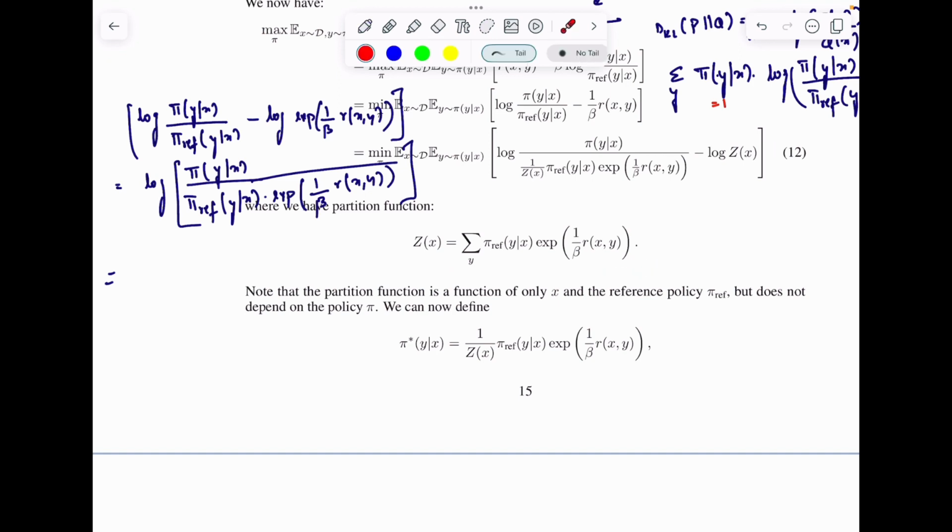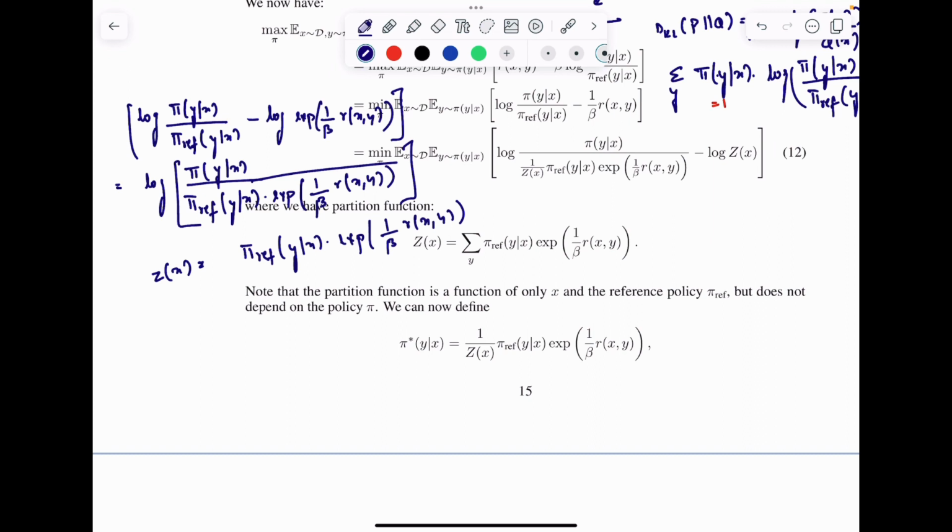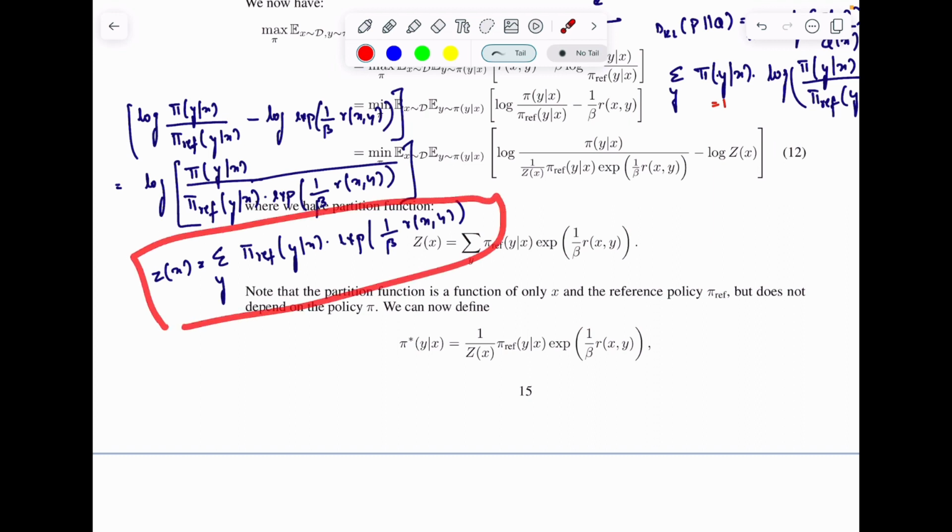They say that Z(x) is equal to the sum over all y of pi_ref(y given x) into exponential of 1 by beta r(x, y). So if I sum over all y's and then divide by this sum, then it becomes a probability distribution, right? So that's what they have done here.